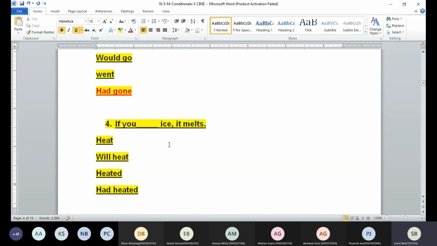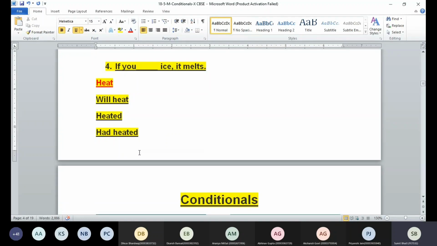Now we have: if you dash ice, it melts. Heat, will heat, heated, had heated. Sir, will heat. It's not will heat, guys. It's going to be heat here. If you heat ice, it melts. Okay, so there are 4 conditionals in total. How many conditionals do we have? 4 are there. Remember what was the answer you had chosen? We are going to come back to these questions.